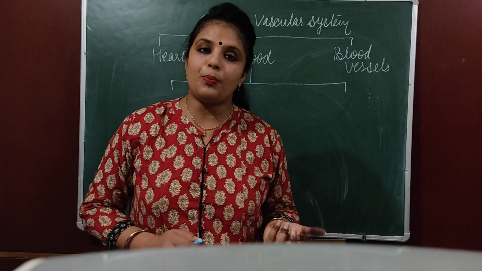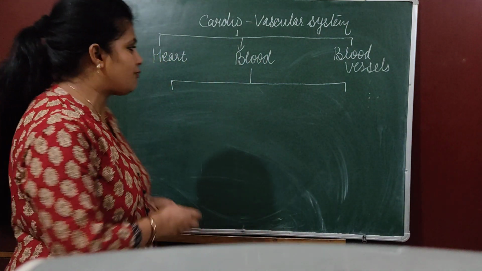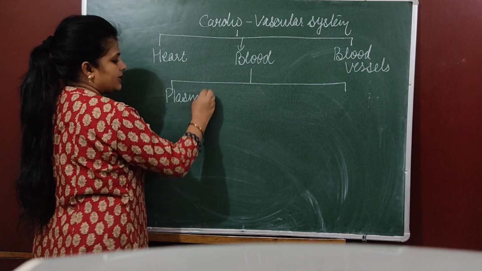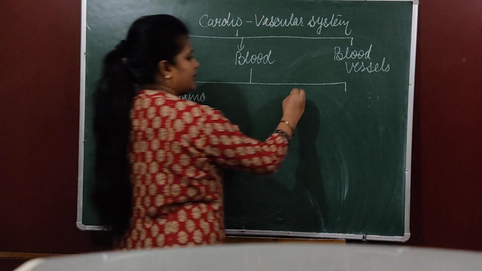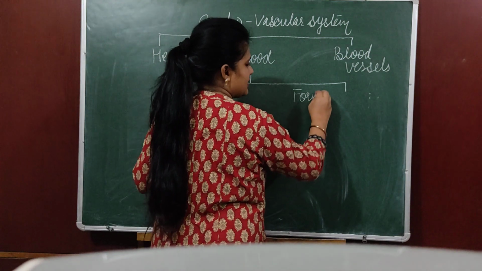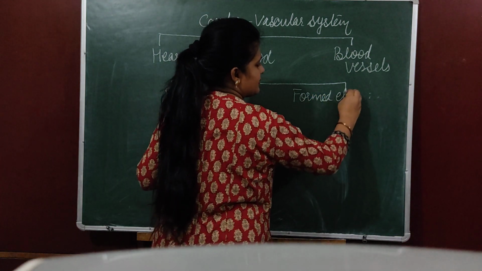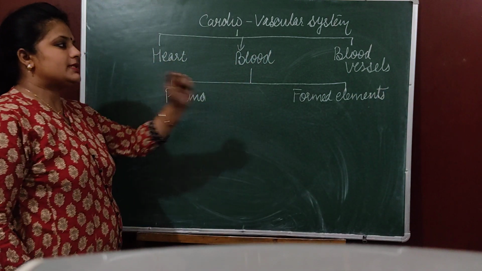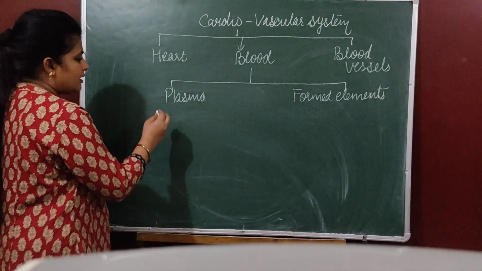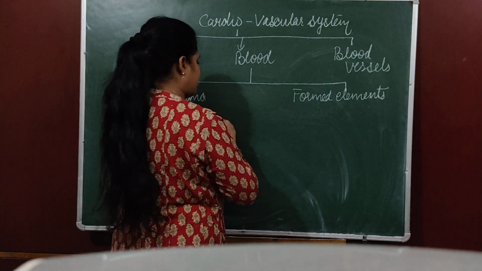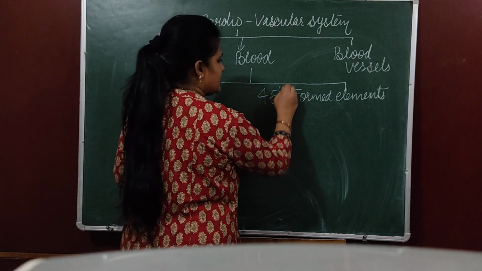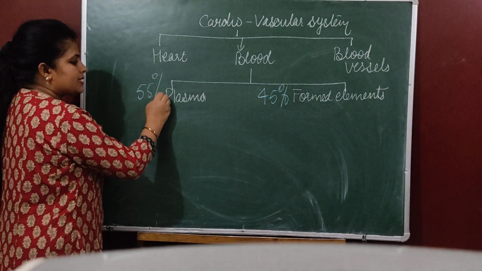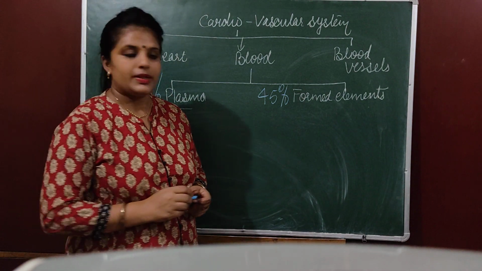It consists of two parts. One is the plasma and one is the formed elements. Plasma, that is the liquid part of blood, and the formed elements, these are the blood cells. Now formed elements are 45%, while the rest of the part, that is 55%, consists of blood plasma.